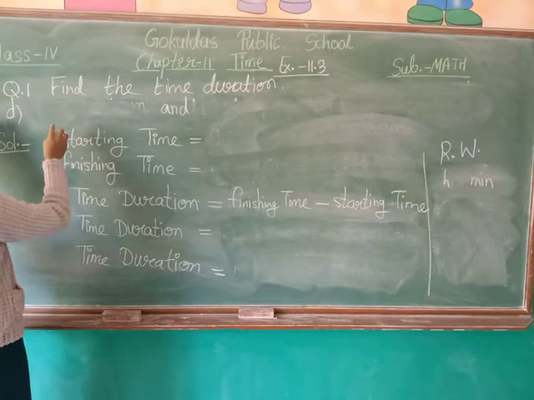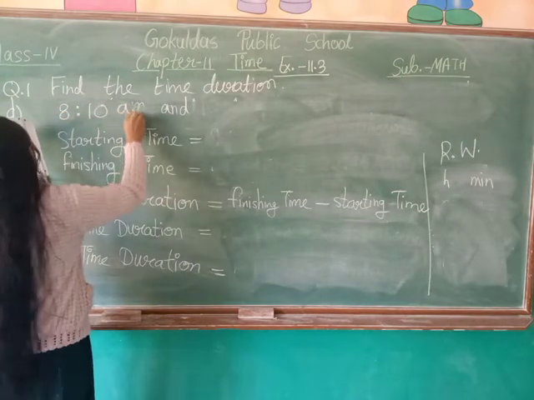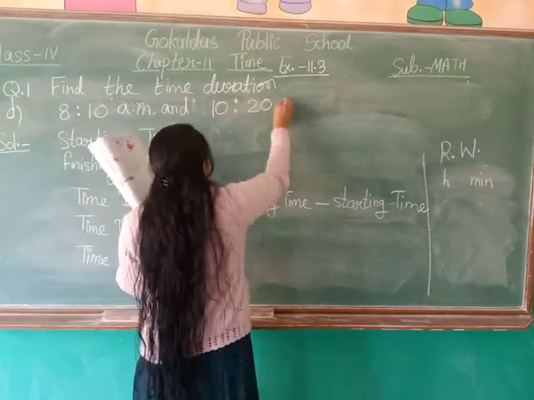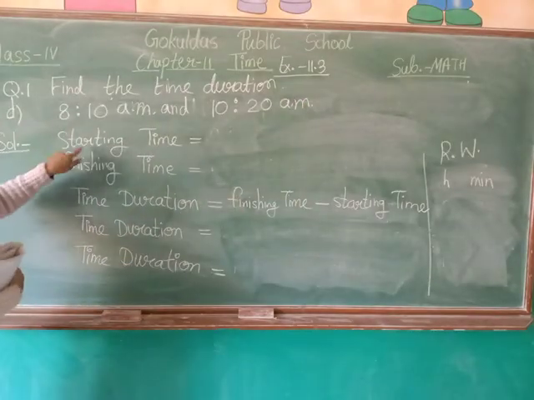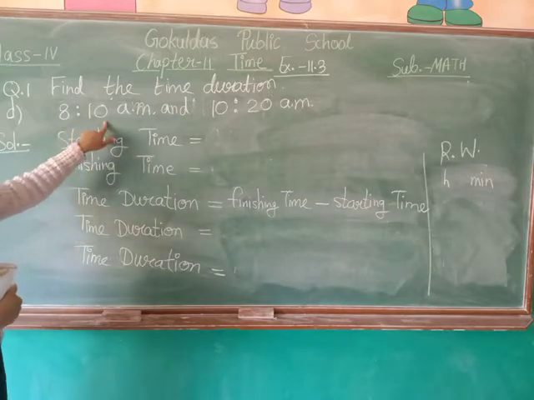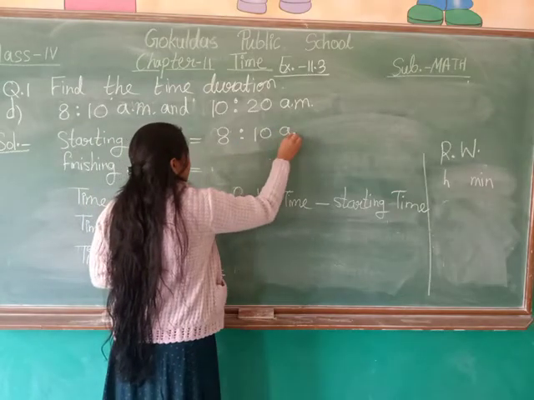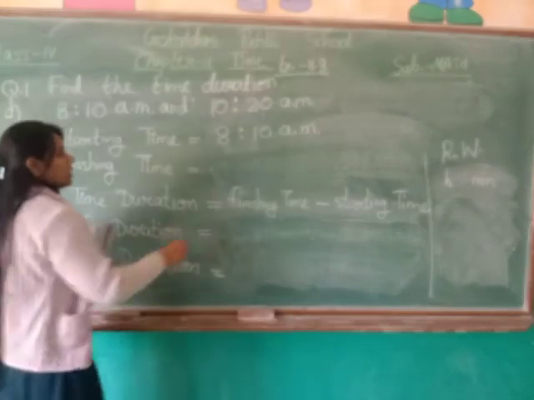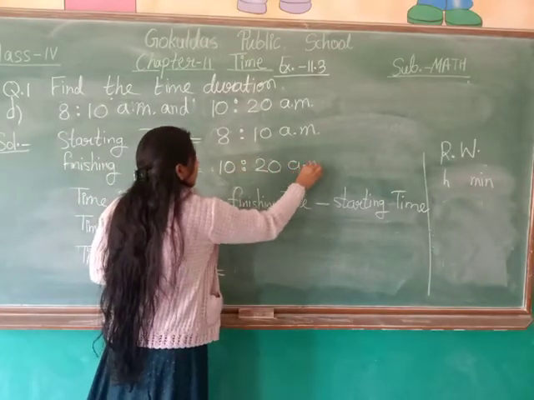Question number D. The given timings are 8:10 a.m. and 10:20 a.m. By the observation, we can know that the starting time of the work will be 8:10 a.m. and the finishing time will be 10:20 a.m.